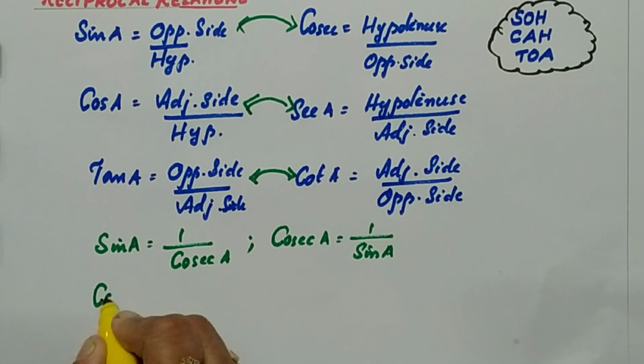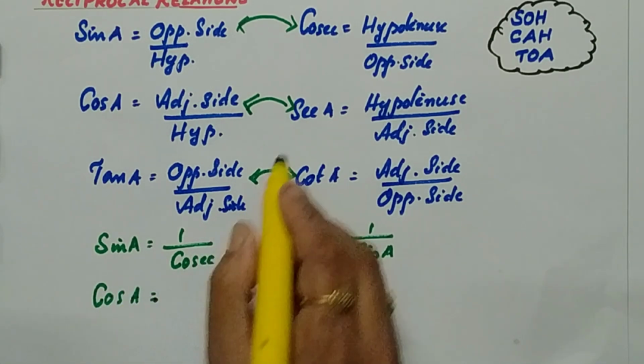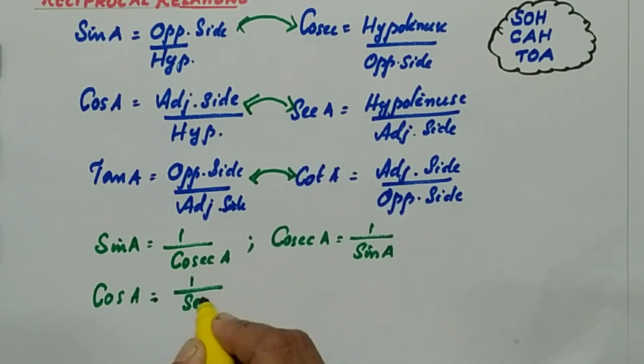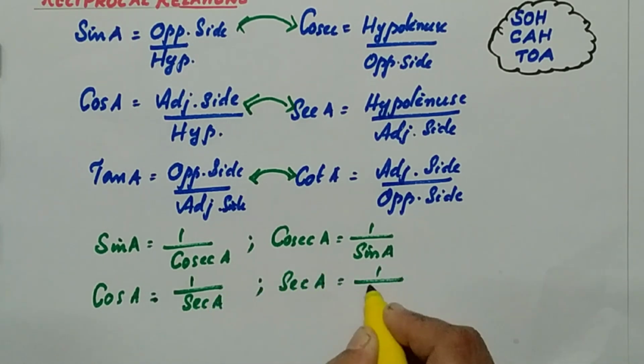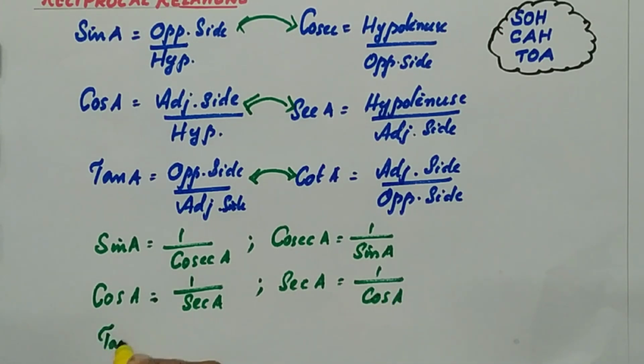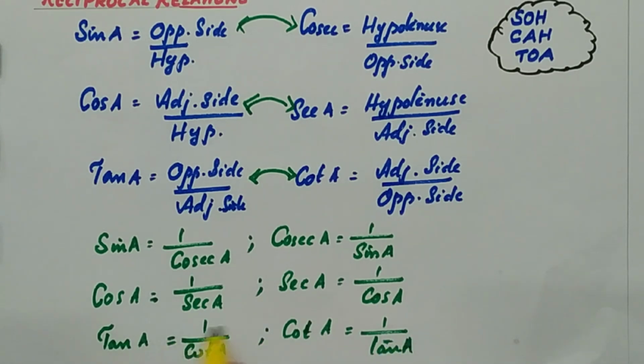Next is cos. Cos A equals 1 by sec A, or sec A equals 1 by cos A, as they are reciprocal to each other. The last one is tan A equals 1 by cot A, or cot A equals 1 by tan A, as they are reciprocal to each other. So this is the reciprocal relation.